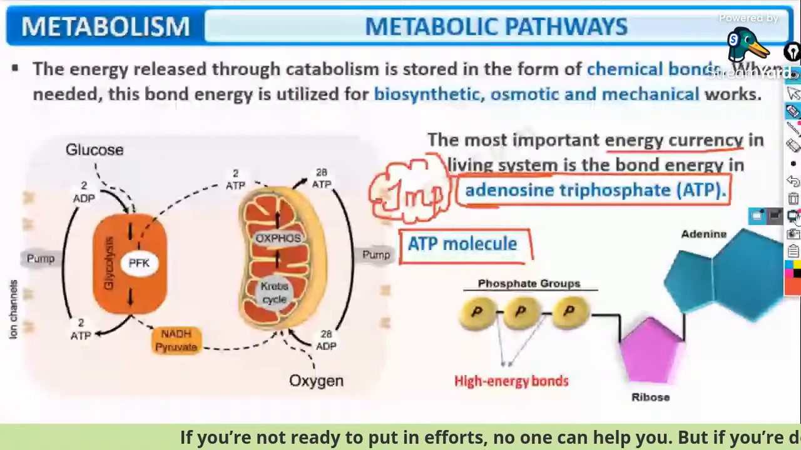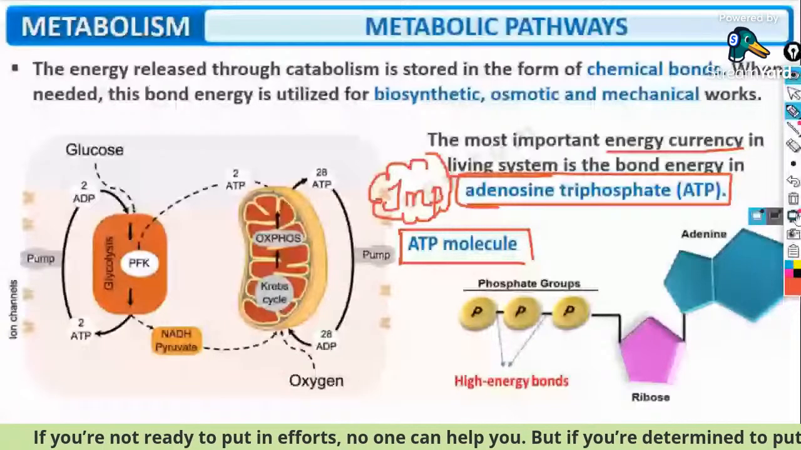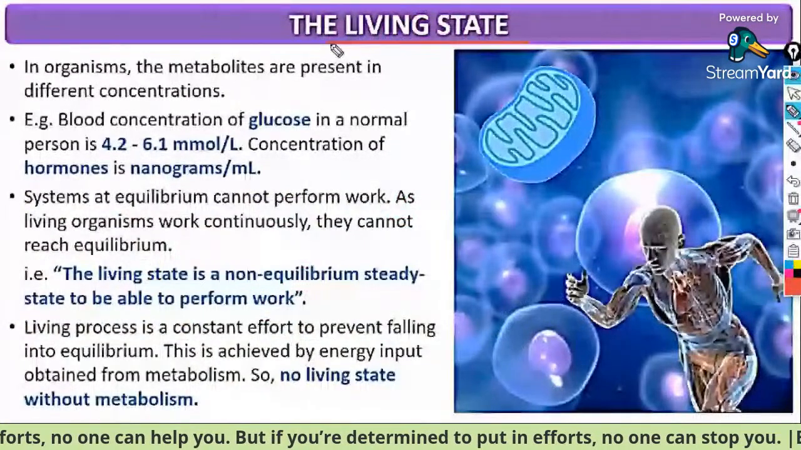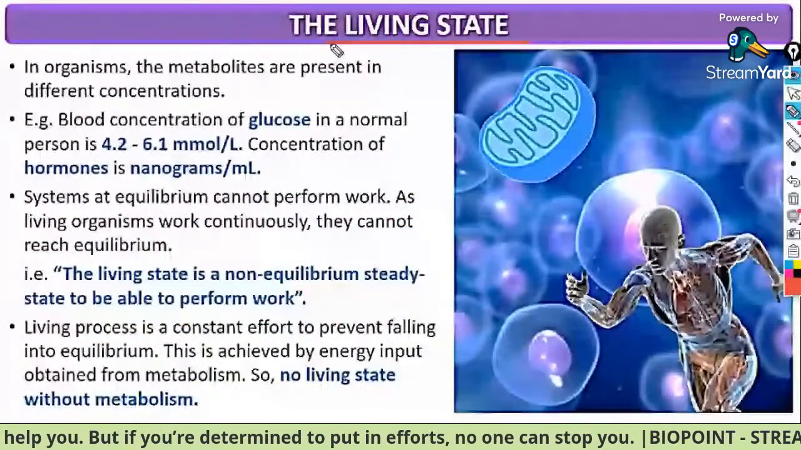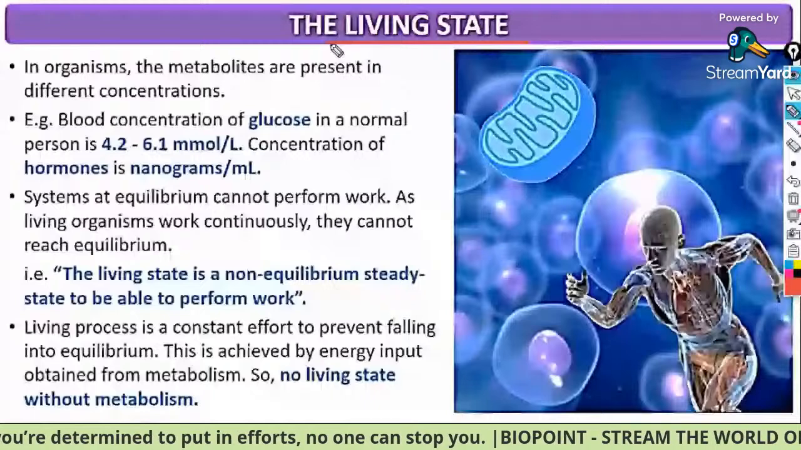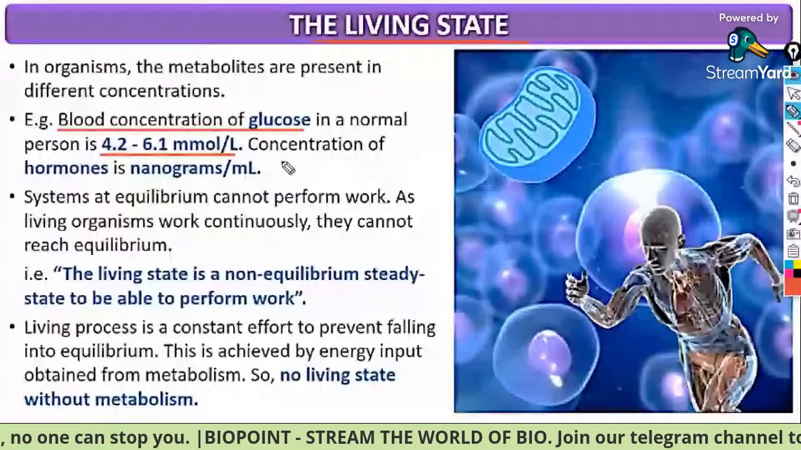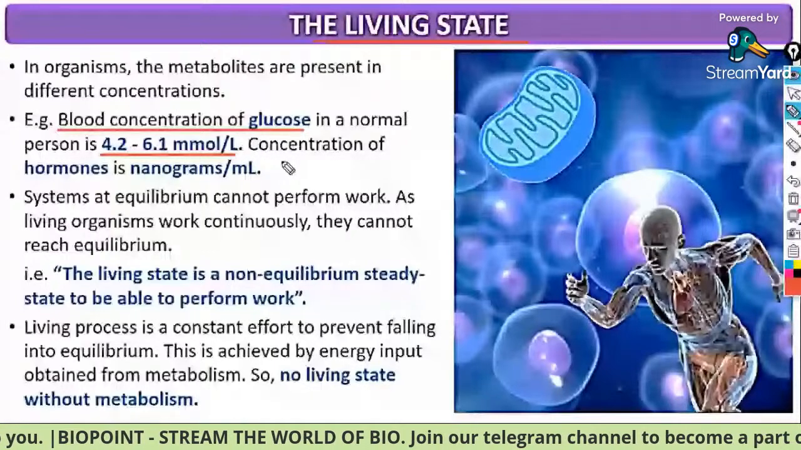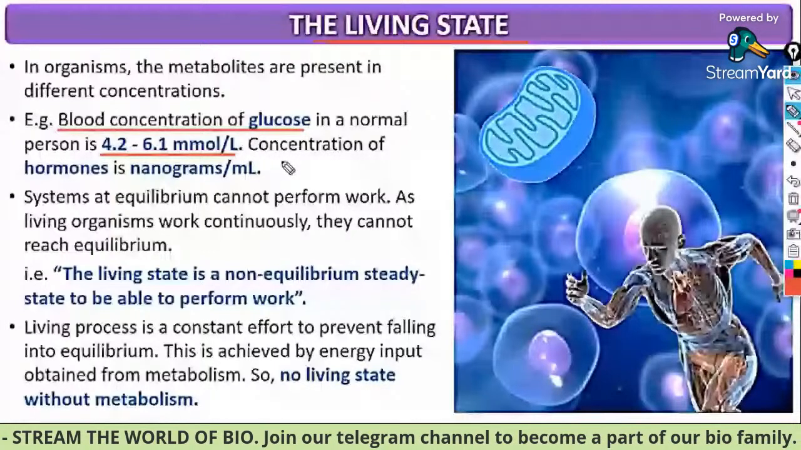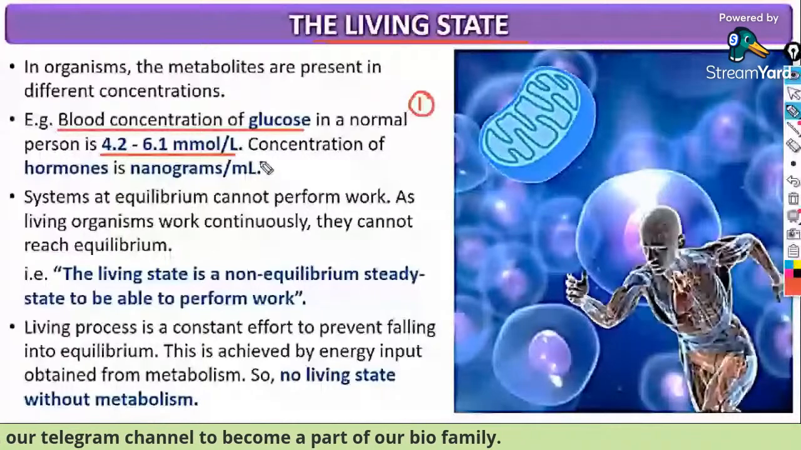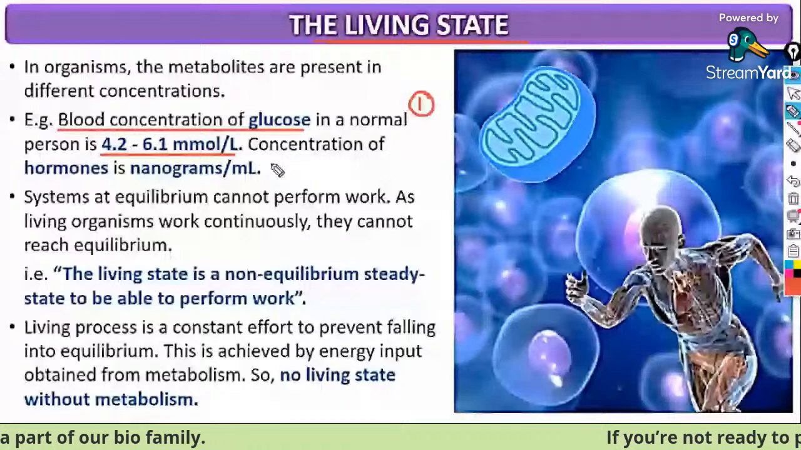This is a very important slide. You will get a lot of questions from this. Metabolites in different organisms are present in different concentrations. The blood concentration of glucose in a normal person is 4.2 to 6.1 millimole per liter. MCQ number 1 from the slide, everybody. Concentration of hormones is measured in nanograms per ml. So the blood concentration of glucose of a normal person is 4.2 to 6.1 millimole per liter.